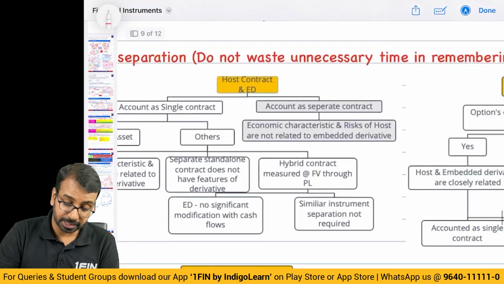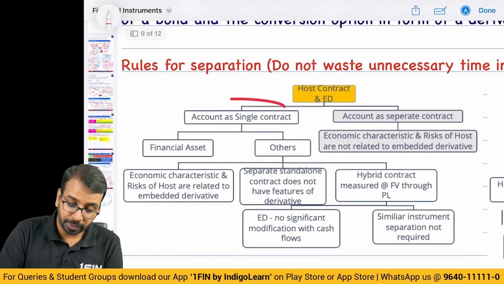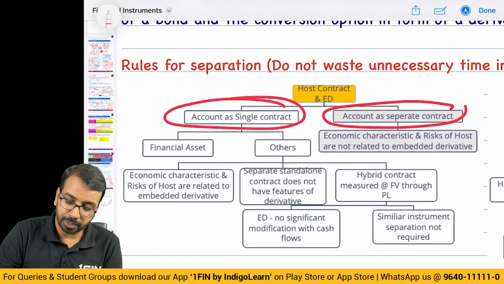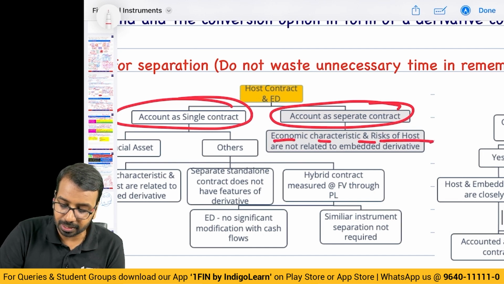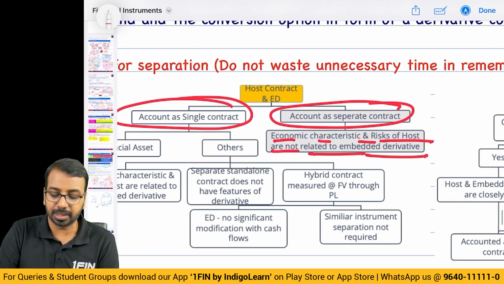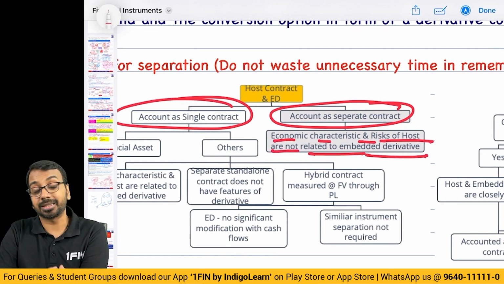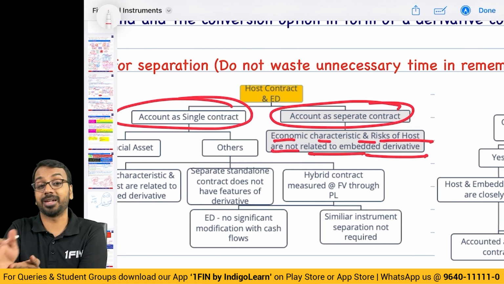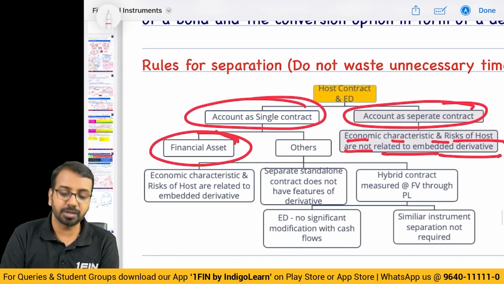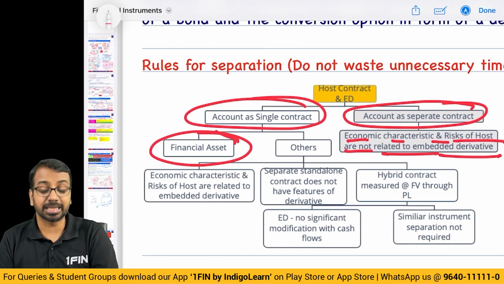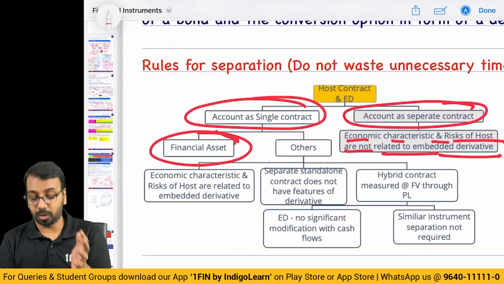Now, what you have to understand is, when do we account for it as a single contract and when do we account for it as a separate contract? For a separate contract, if the economic characteristics and risk of the host are not related to the embedded derivative, so what is the characteristic of the host? If that is different from the embedded derivative, you will separate. In some cases, you will account for it as a single contract if it is a financial asset. If it's a financial asset, you will account for it as a single contract.